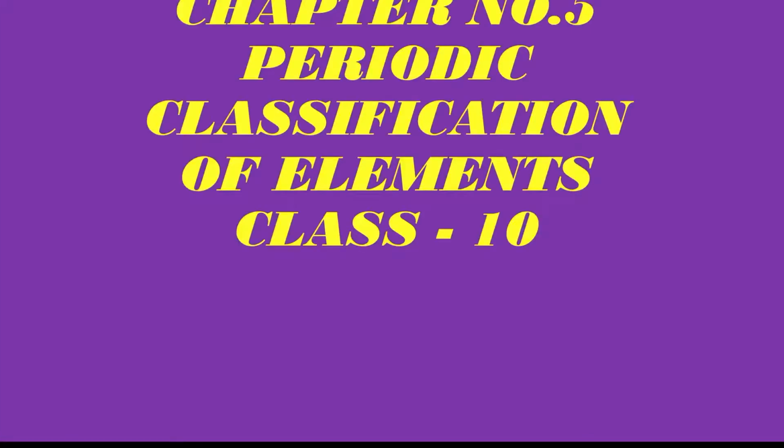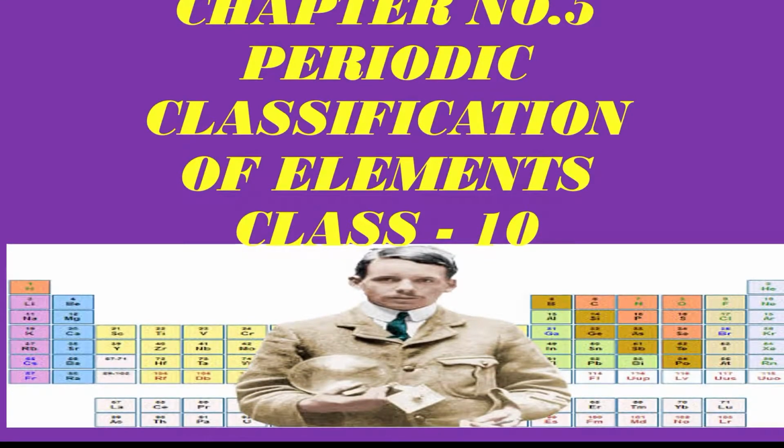Hello students, today we are going to discuss chapter number 5, Periodic Classification of Elements, class 10th. You can see the picture of the scientist Henry Moseley, who invented the modern form of the periodic table. So let's start the lesson.